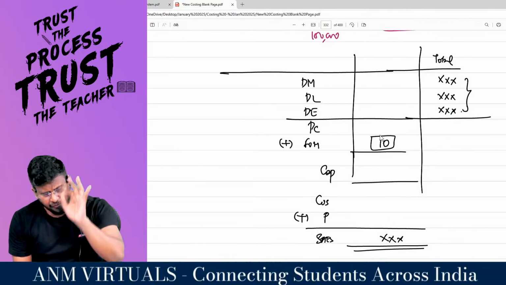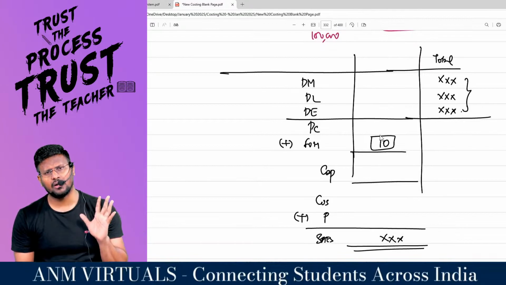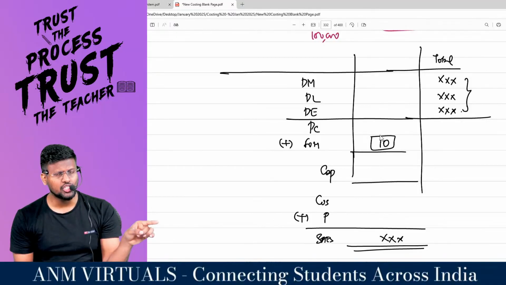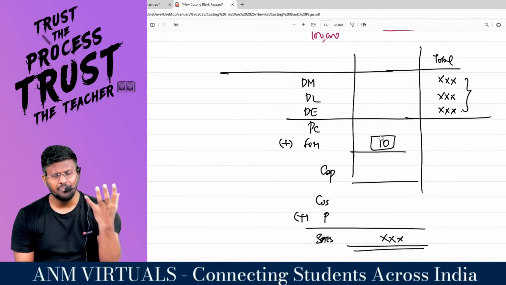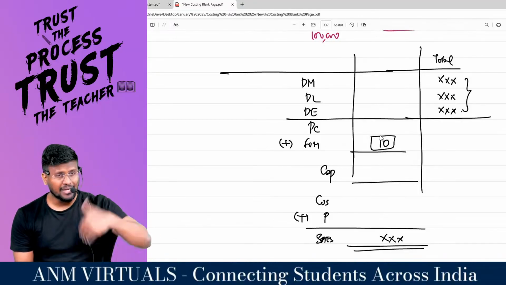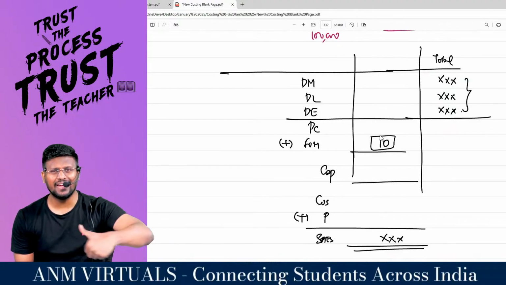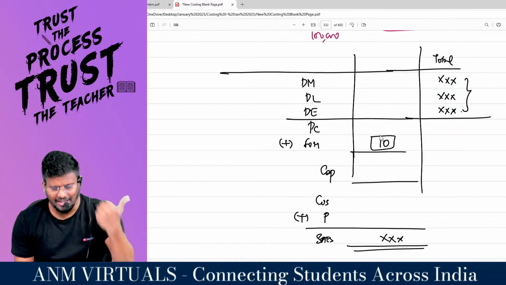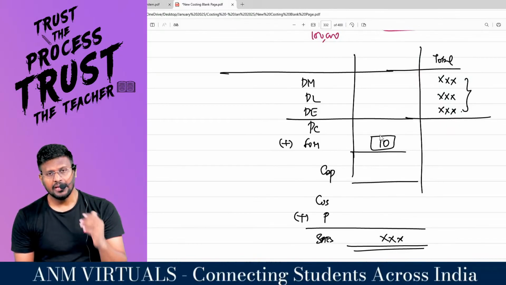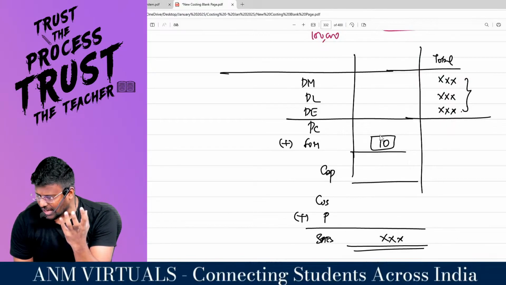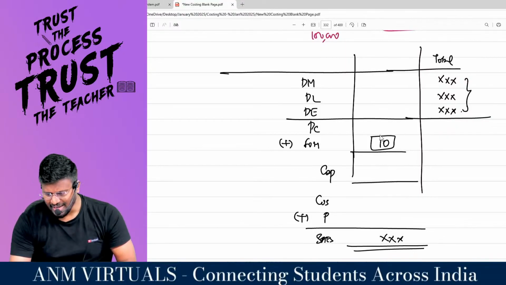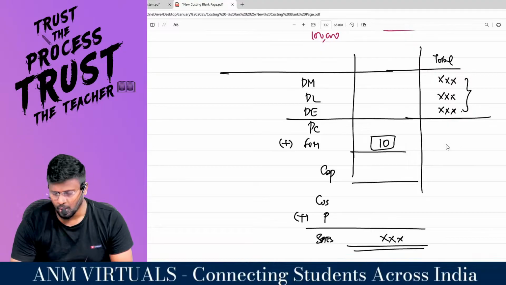Assume the factory overhead really incurred is 10 lakh. Actually, in my cost accounting system, I should absorb 10 lakh, but I will know this only at the end of the period. So I used a technique in the chapter called overhead absorption. 90,000 into 10 comes to 9 lakh.